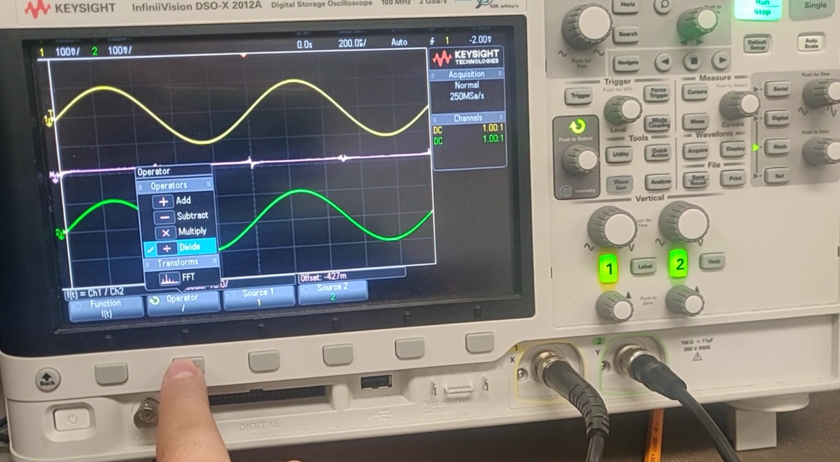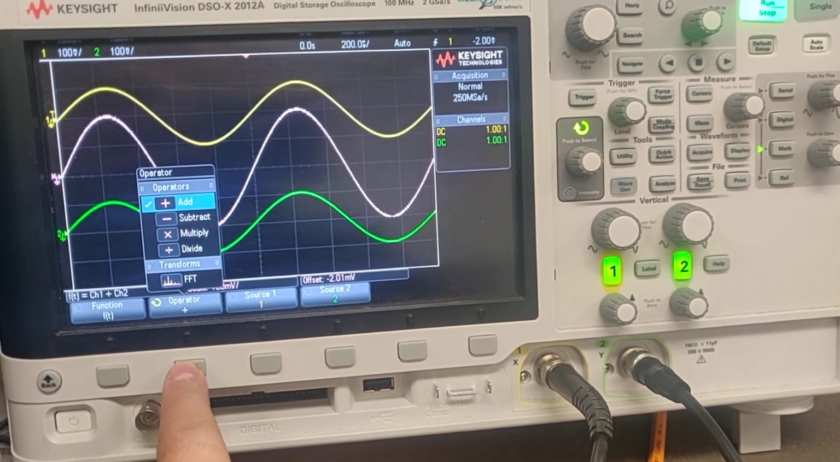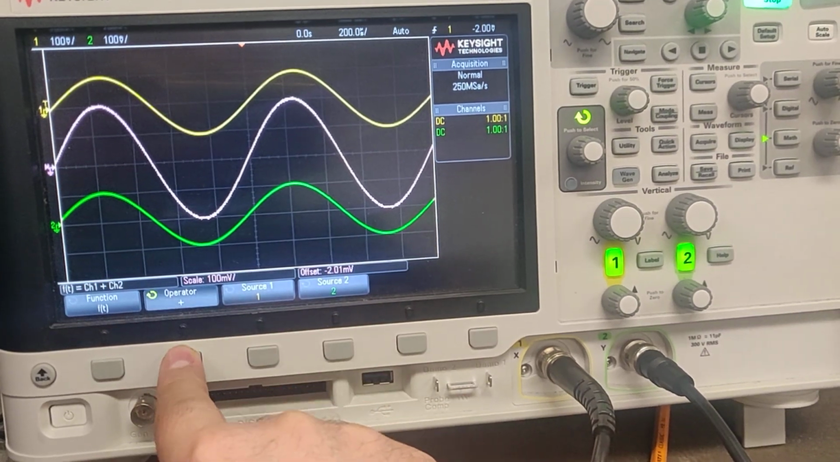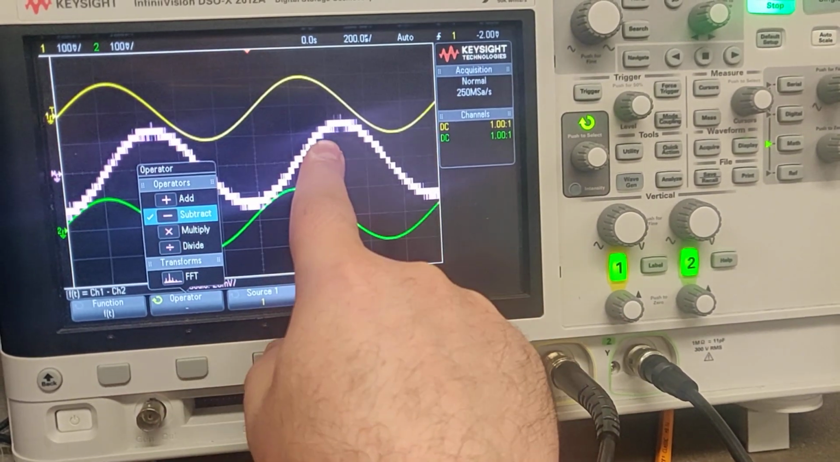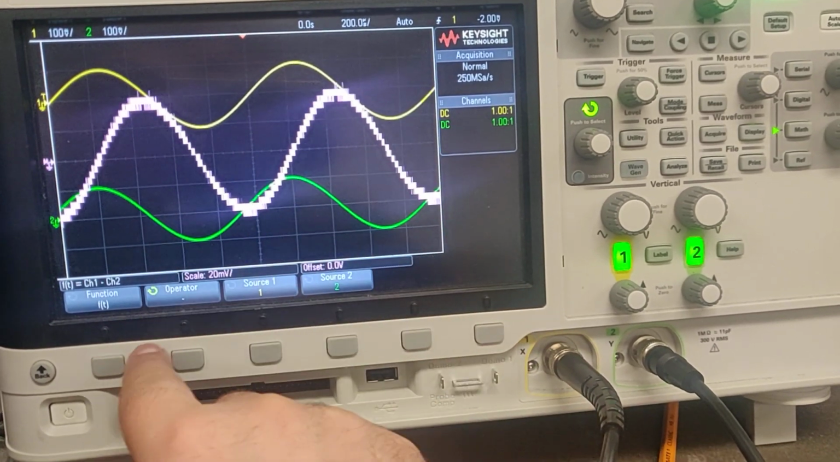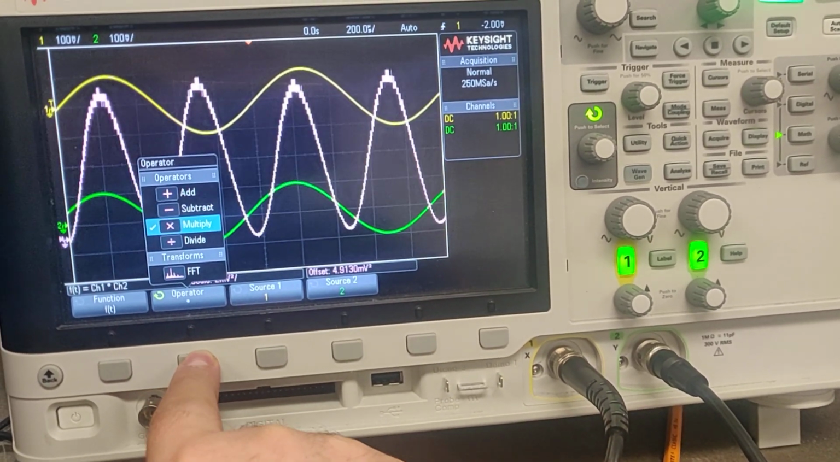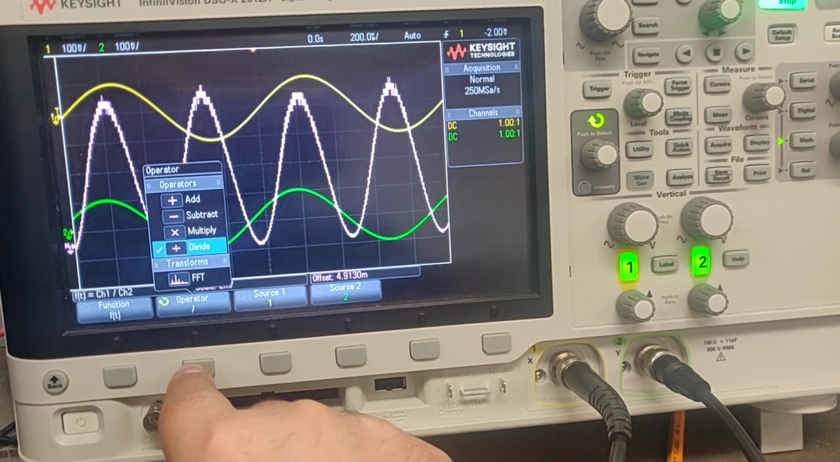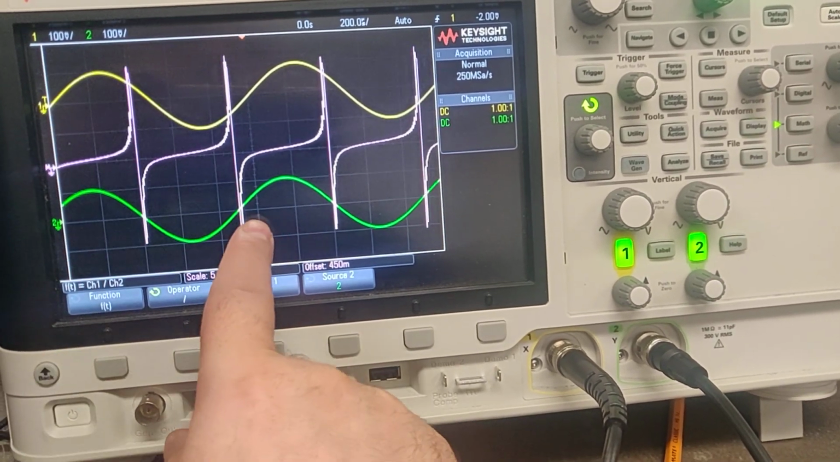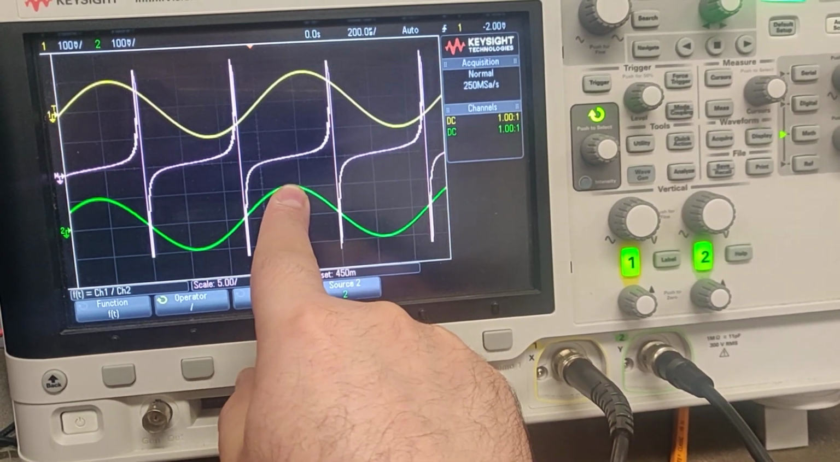If you want it to add them, that's what you get. This is the addition of these two. You subtract them, that's the subtraction of these two signals. And multiplying them, you get it. And dividing them, this is how it looks like. Dividing this signal on this signal.